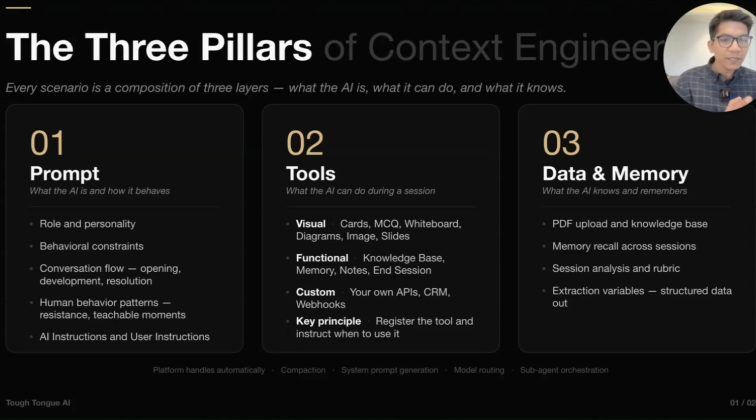And there is a third aspect of data and memory. So for example, in this case, it remembers that I'm Ajitesh, this is another session. So we could upload the knowledge and the memory to the agent. And you could also give external data through tools as well. So for example, it can go to your CRM and pull data from it. It can also extract data, ask customers for the data. So these three together create the whole agent experience. And next, I'll just jump into how you configure each of those on our platform.